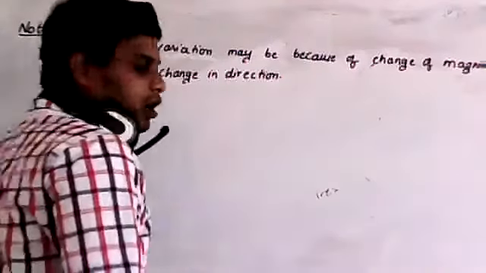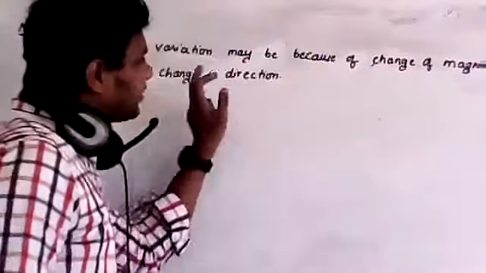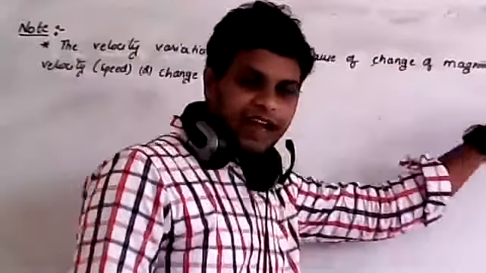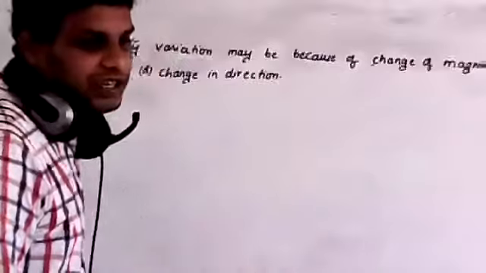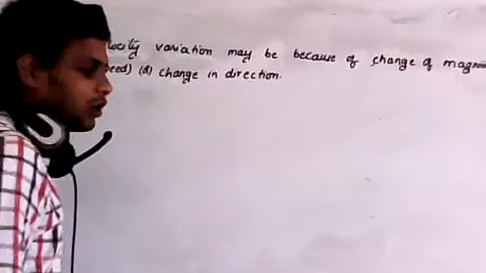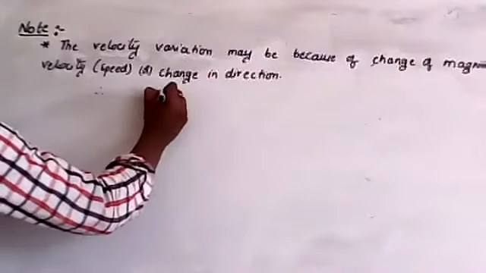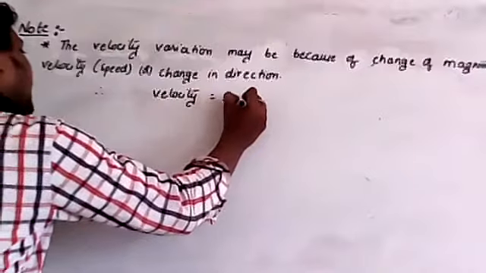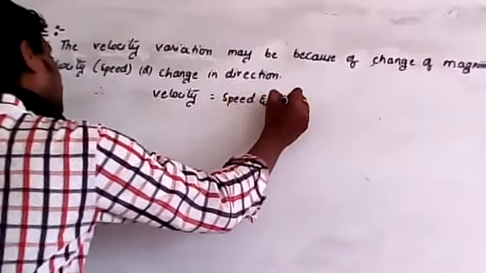Now remember, therefore acceleration is because of change in magnitude of speed or change in direction or both. Now remember, velocity is equal to speed and direction.